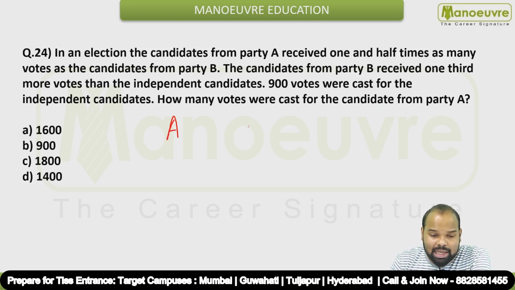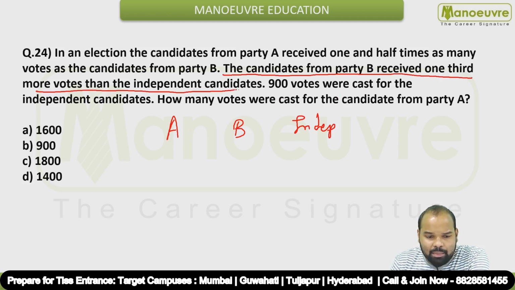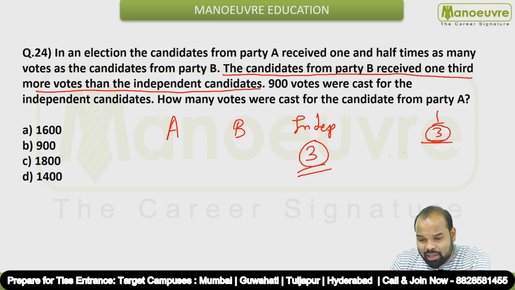So there are 3 categories: candidate A, candidate B, and independent candidate. The candidate from party B received 1/3 more votes than independent candidates. So assume independent candidates have got 3 votes. Then how many votes have candidates from party B got? 1/3 more. I have taken the denominator as independent candidate. So 1/3 more means 1 more. So 3 plus 1 will be 4.